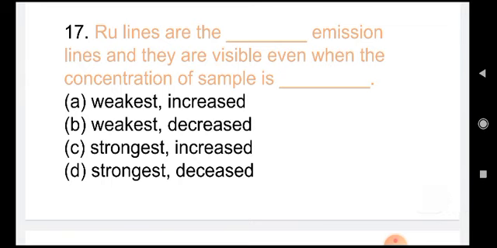RU lines are the dash emission lines, and they are visible even when the concentration of the sample is dash. Weakest line, concentration of the sample decreased. Weakest line, or when the concentration of sample is increased. Strongest line, concentration of the sample increased. Strongest line, and visible when the concentration of sample is decreased. The correct answer is D. RU lines are the strongest lines, and even when the concentration is decreased, they are visible. Okay, so D is the answer.